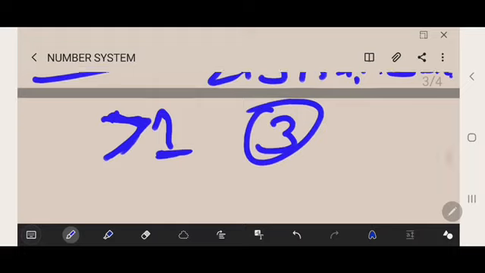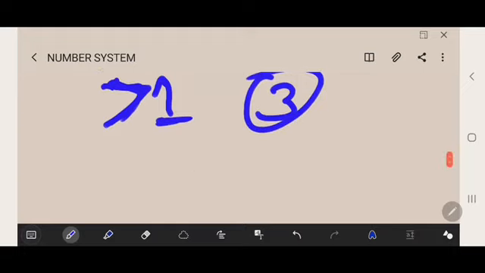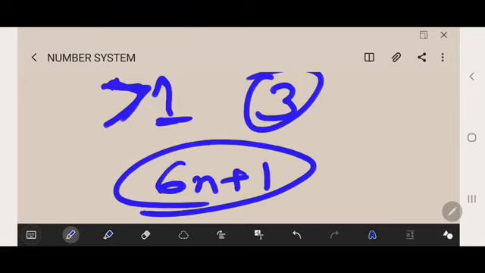Thereafter, the next thing you have to keep in your mind: every prime number greater than 3 can be represented by 6n plus or minus 1, where n is an integer.